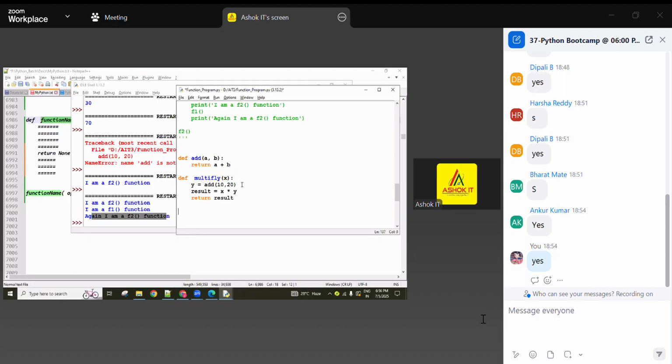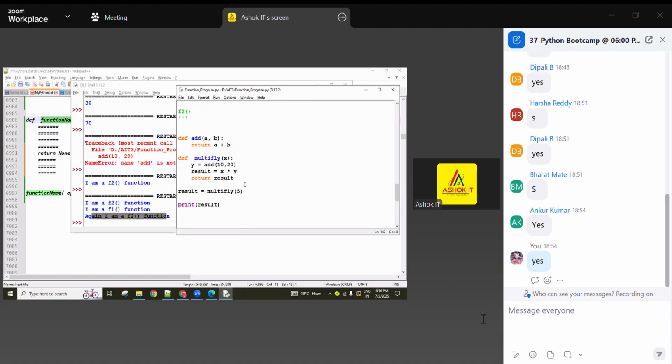So now here I'm calling the multiply function, and I'm going to give 5. Then here I want to print, or else you can use result equal to like this, and next print result.